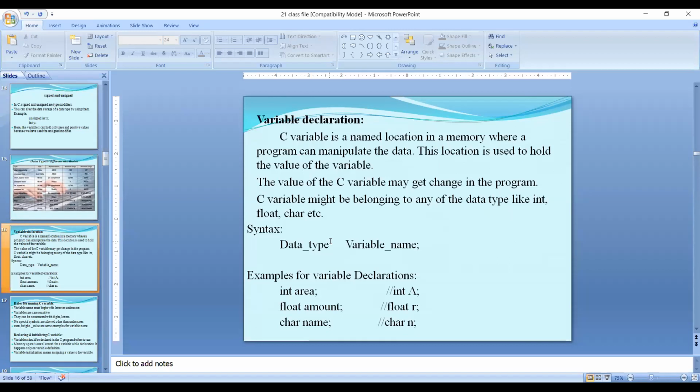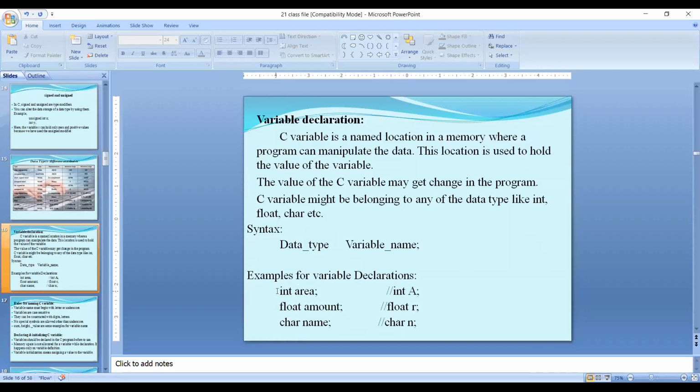So this is the syntax for declaring a variable. First of all, what is syntax? Syntax is nothing but a rule, rules and regulations. So if you want to declare any variable, you should follow this syntax. That is data type, followed by a space gap, followed by variable name, followed by a semicolon. See the examples here. Here you know that int, float, char are called data types.